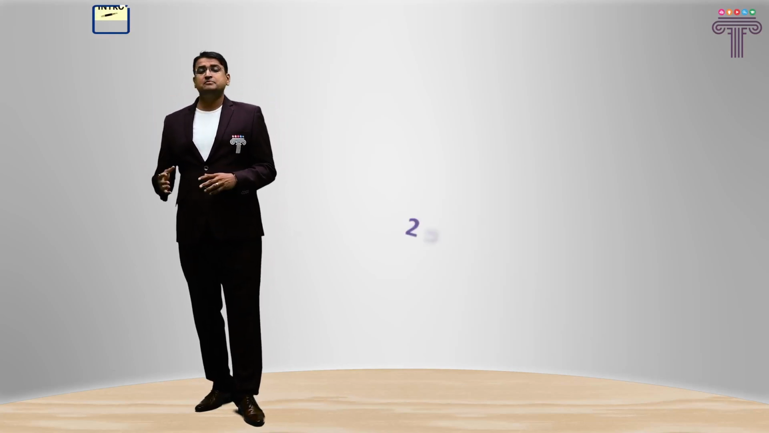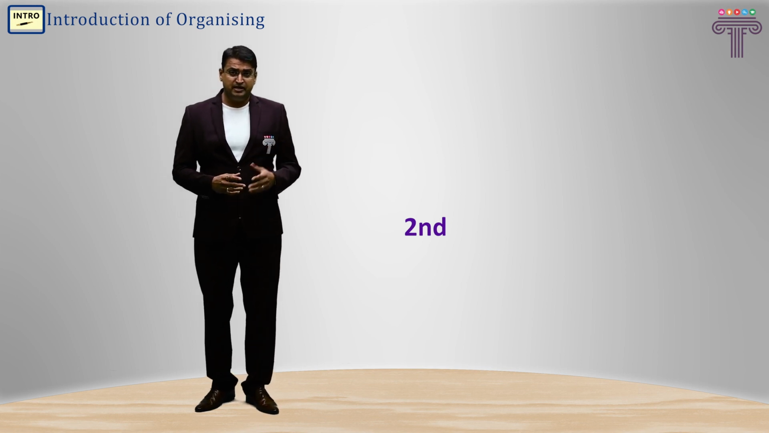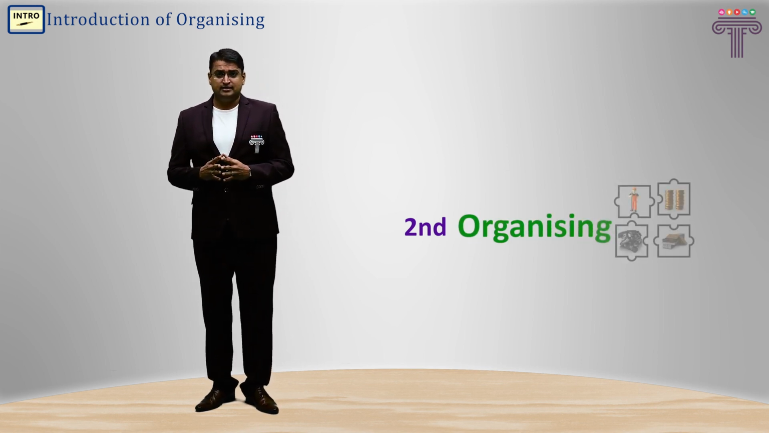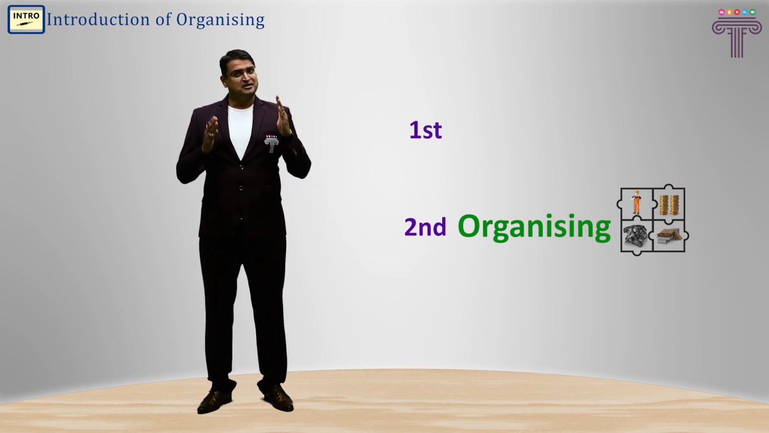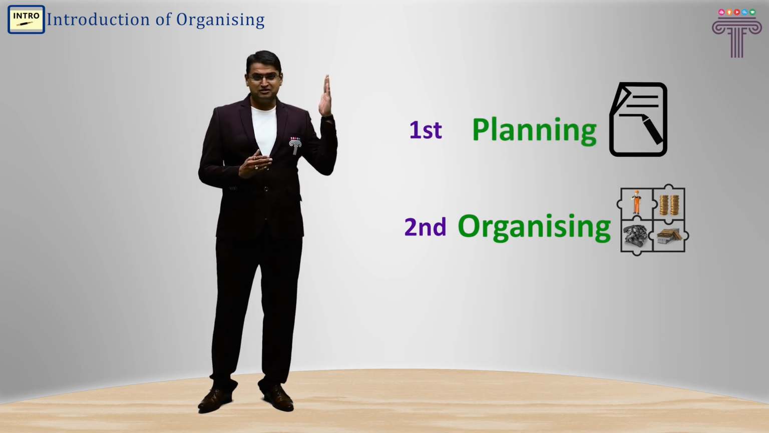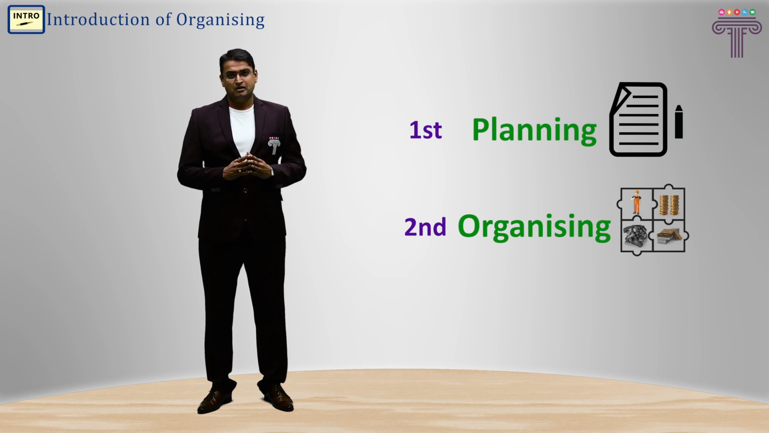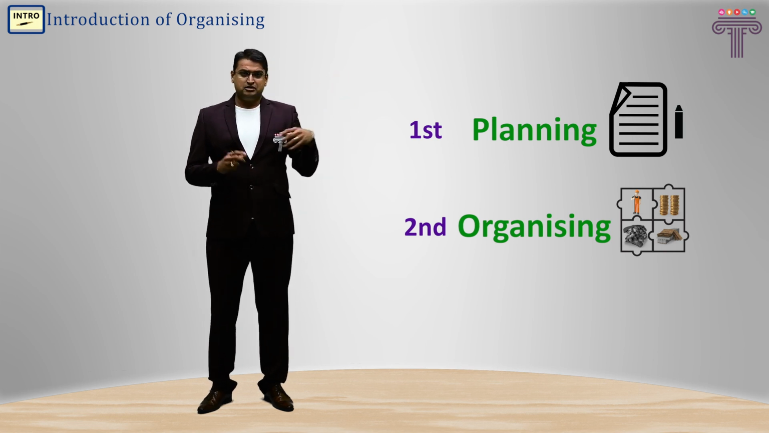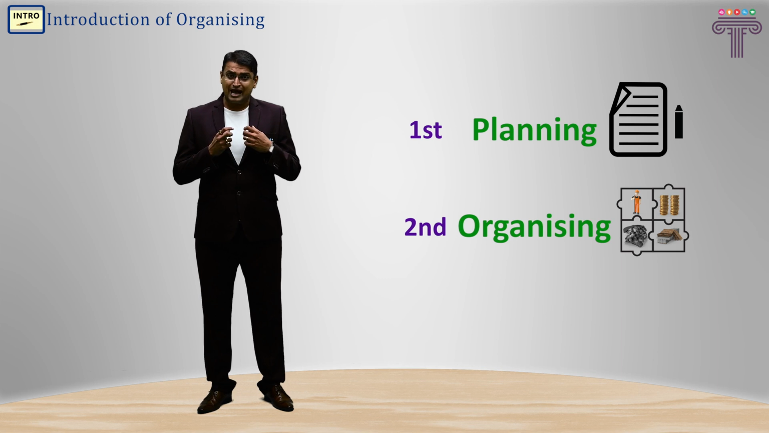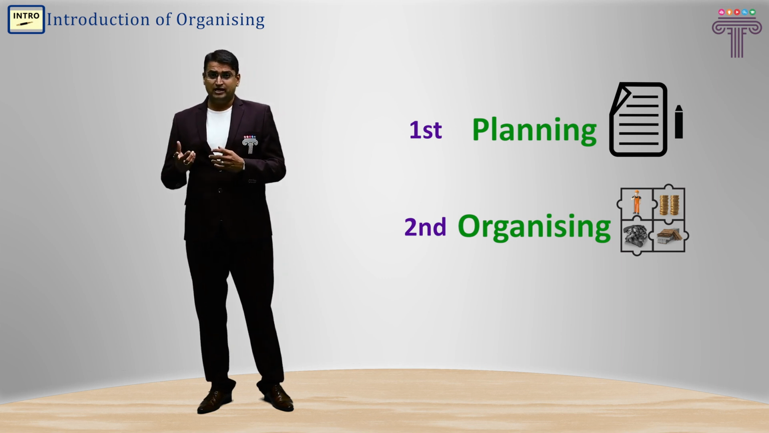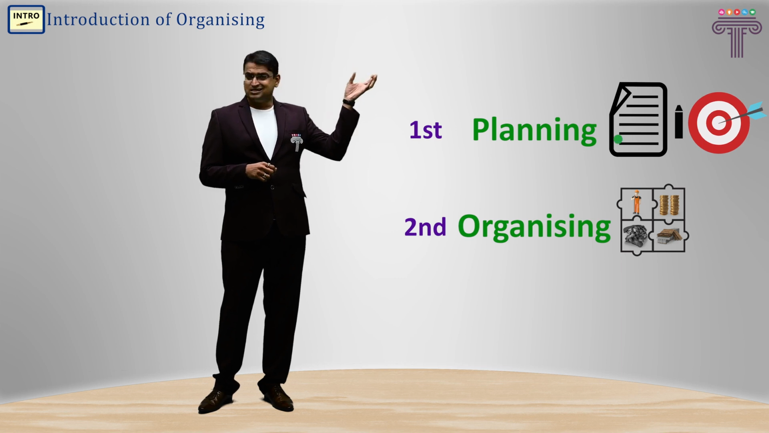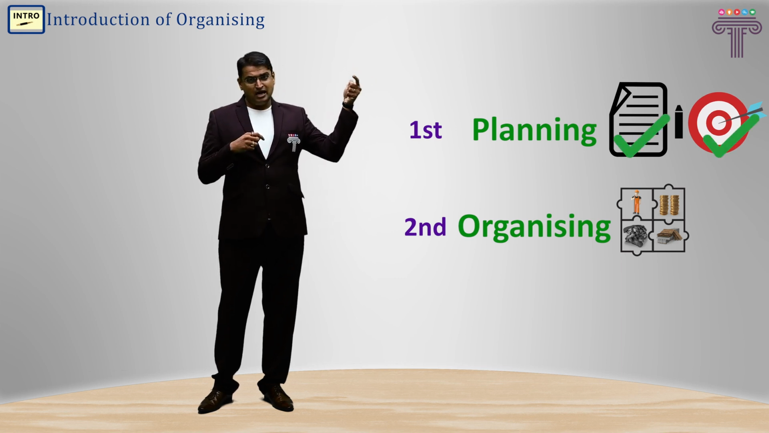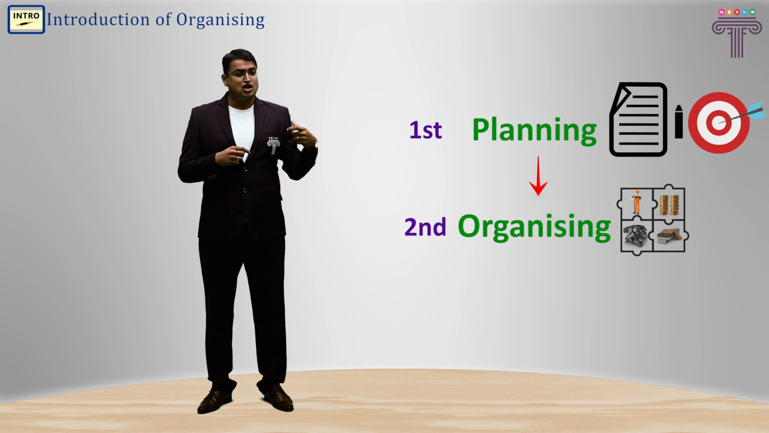Let us understand the meaning of the second function of management, that is organizing. Well, do you remember what is the first function of management? Correct. Planning is the first function of management. So at the planning stage, the top management decides what action plan the organization will be following to achieve its objective. Once planning is set and the objective is set, now the second step is organizing.